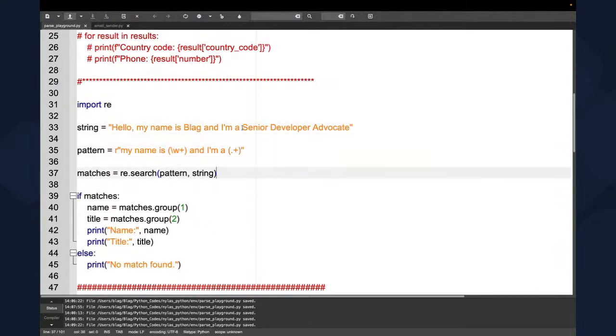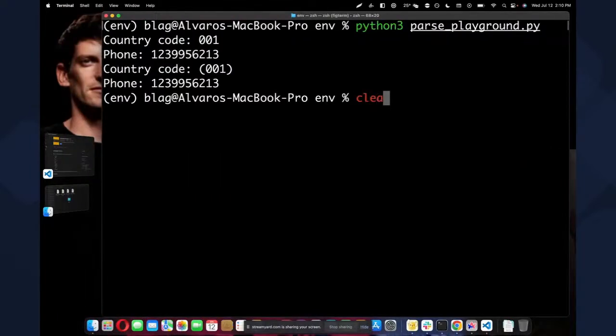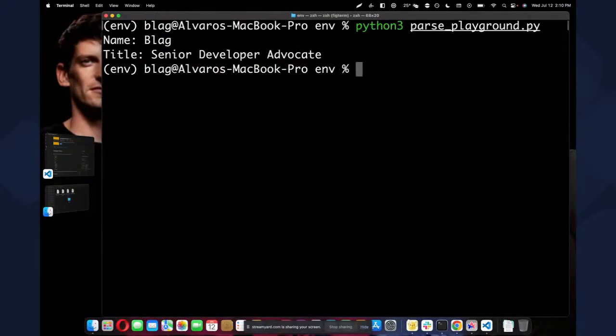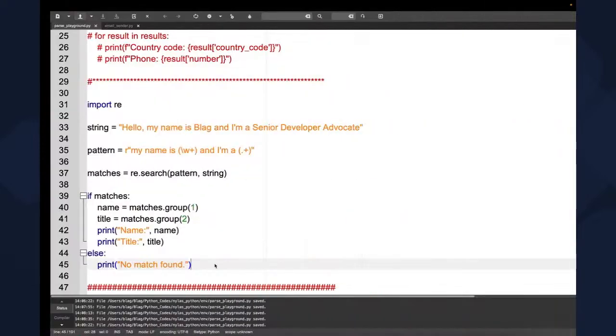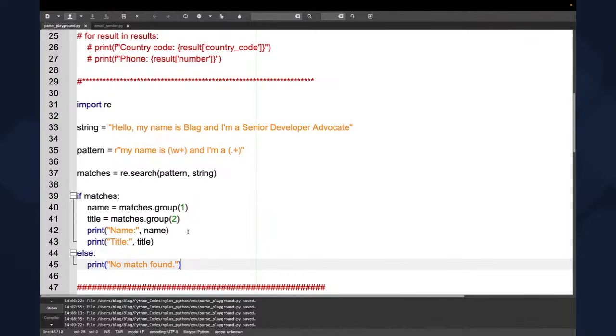Here we're going to search using our pattern on the string. We're going to grab the first match, which should be Blag, the second match, which should be senior developer advocate, and print that. If there's nothing to be found, I'm going to say just no match found. So let's run that. And it says name, Blag, title, senior developer advocate. So that works. That's fine, but still a little bit long, although it's easier to understand because it's just the W plus and the period plus.